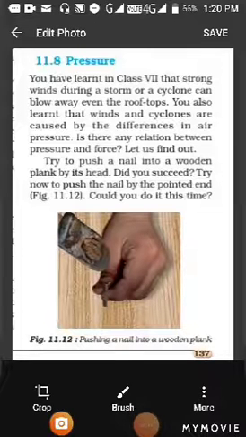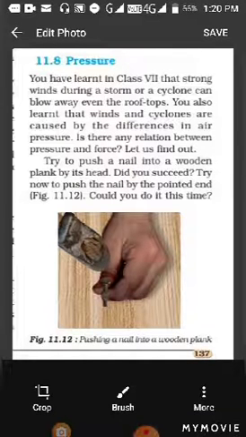After force, we come to the next part of the chapter, which is pressure. In class 7th, you have learned that strong winds during a storm or a cyclone can blow away even the rooftops. You have seen it around that when winds blow at a high speed, some of the things fly away, even the roofs of some houses fly away. You have also learned that winds and cyclones are caused by the differences in pressure. So try to push, that is an example of air pressure.